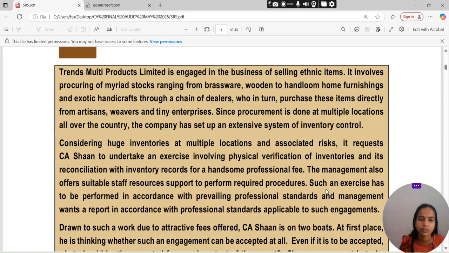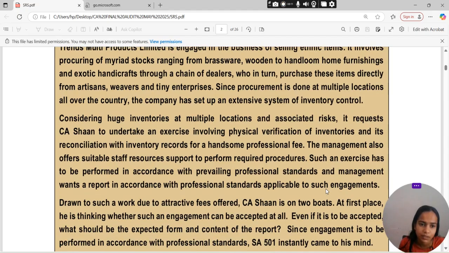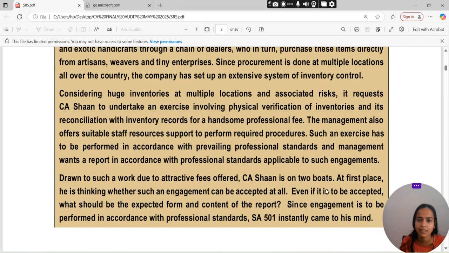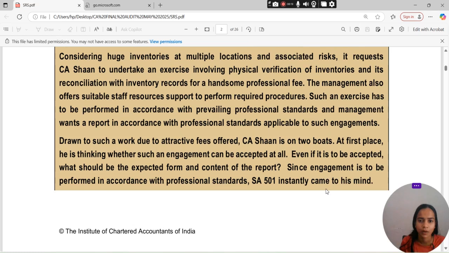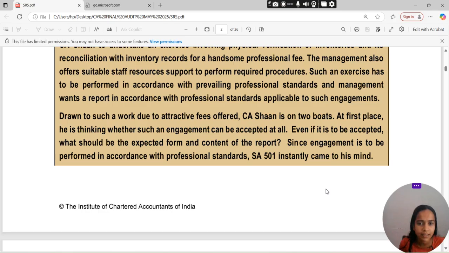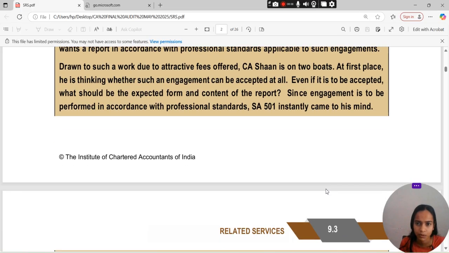The management also offers suitable staff resources support to perform the required procedure. Such an exercise has to be performed in accordance with the prevailing professional standards, and management wants a report in accordance with the professional standard applicable to such engagements. Don't do such a work due to the attractive fee offered. Shan is on two boats. At the first place, he is thinking whether such an engagement can be acceptable at all. If it is to be accepted, what should be the expected form and content of the report? Since the engagement is to be performed in accordance with professional standards, SA 501 instantly came to his mind.